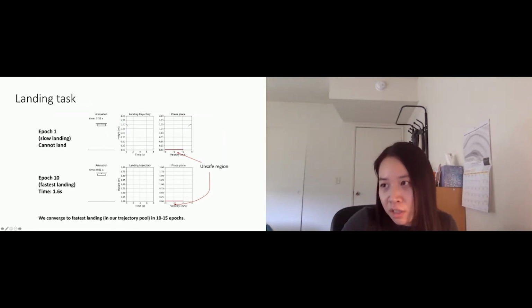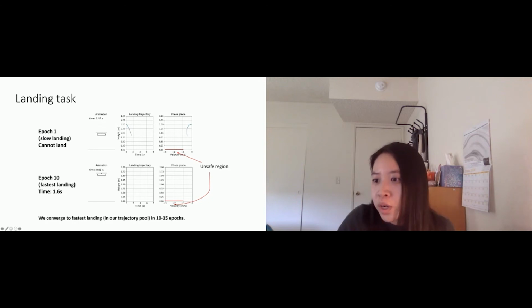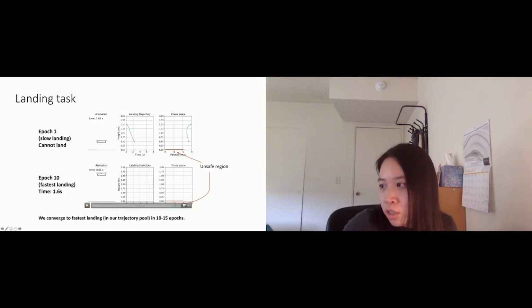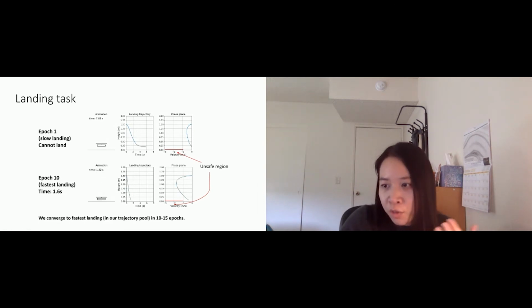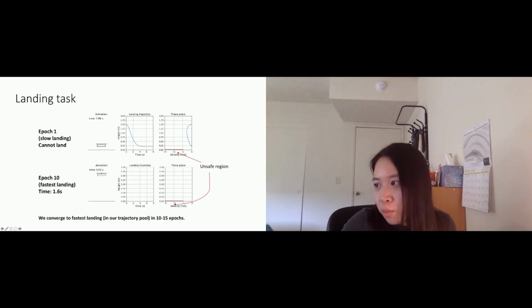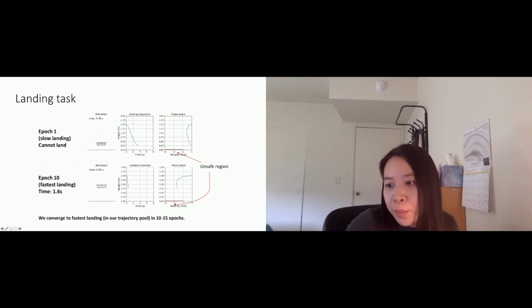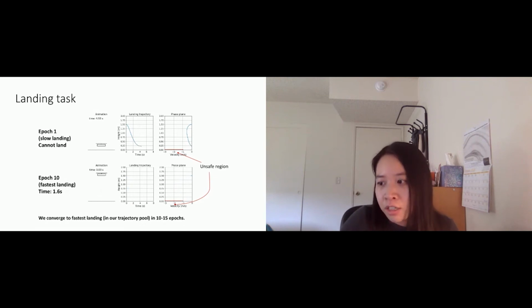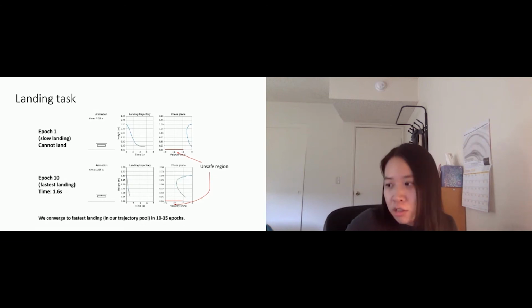After 10 landing epochs, we will achieve a faster landing, where the drone can land with a very fast speed. And at the same time, it will stay away from this unsafe region, which is when the velocity at the end is larger than 1 meter per second. And usually in our experiments, we converge to the fastest landing in 10 to 15 epochs.